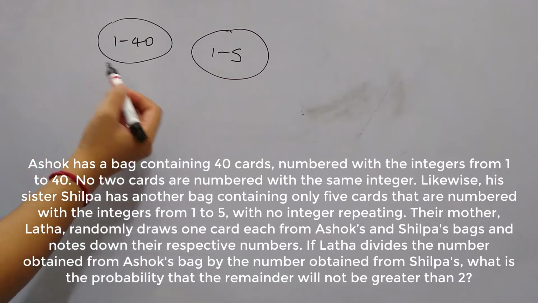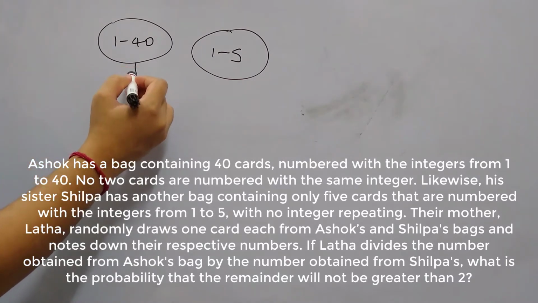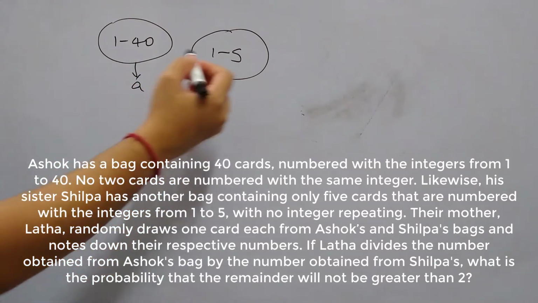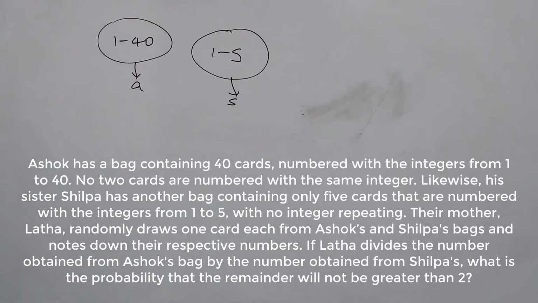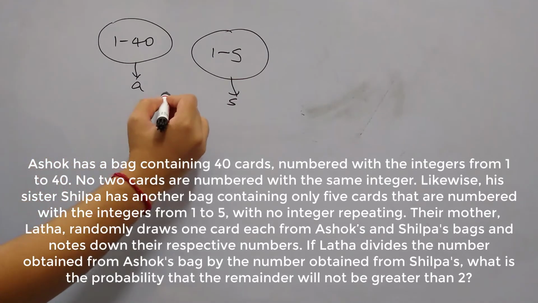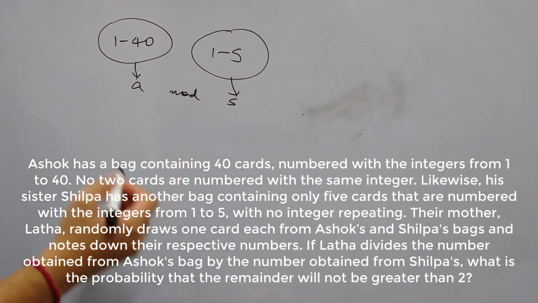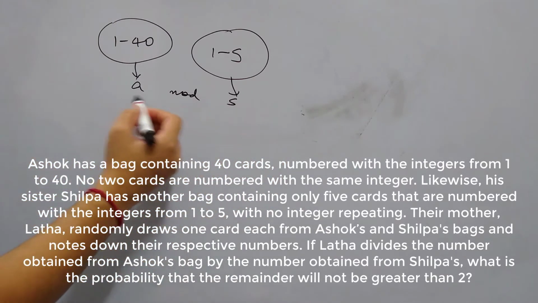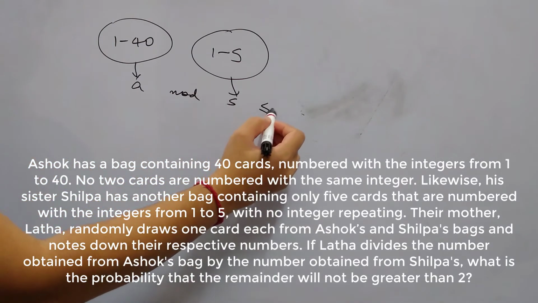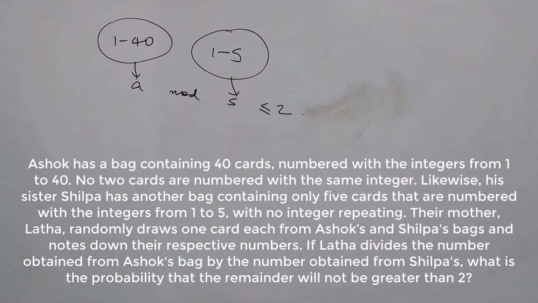So let's say the card drawn from Ashok's bag has number A and the card drawn from Silpa's bag has number S. Now, as per the question, we need to find the probability where, if A mod S is done, the remainder is not greater than 2. That means A mod S should always be less than or equal to 2. We need to find out all these cases.